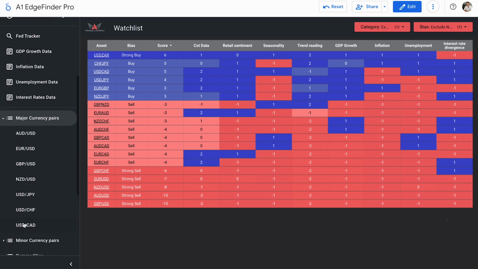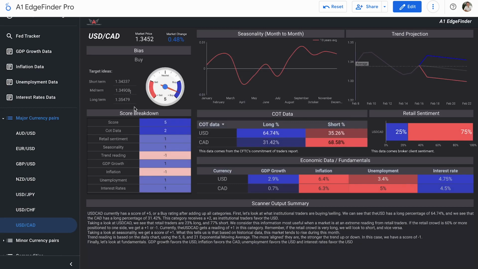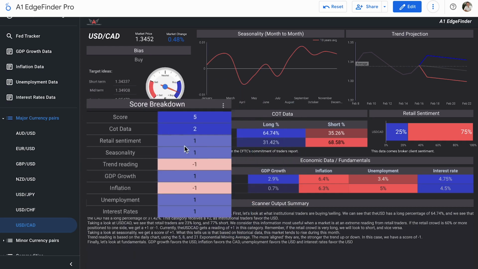Nice US dollar pair, not a strong sell bias, but a decent sell bias with a score of +5 here. COT data is a score of +2, and retail sentiment is a score of +1. So let's go ahead and get into those numbers.